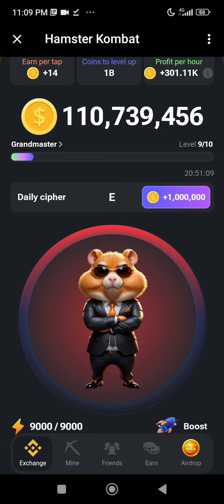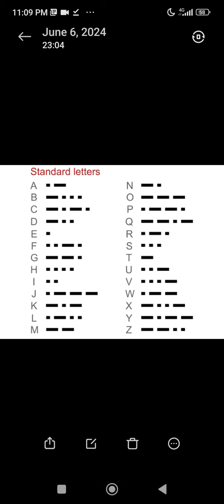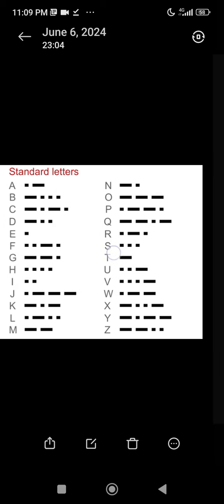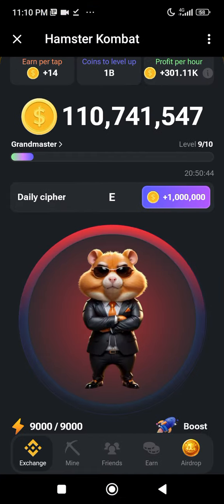Now the next thing is to tap T, and if you look at it from this particular place, all we need to do now is to long press, then release to get the T. Long press, release, that is dash. So now let's do that. Long press, release. You see we have gotten the T already.